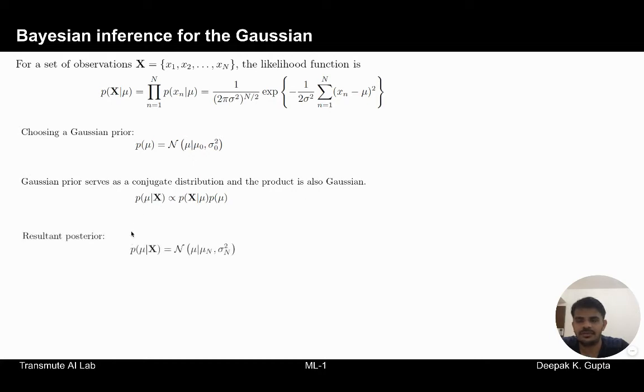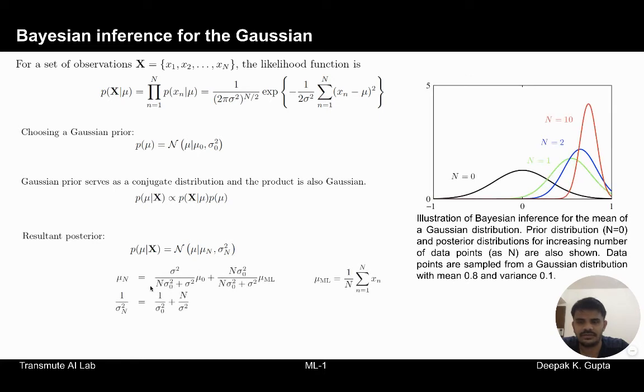If we solve for the expression, the posterior distribution can be expressed with mu n and sigma n square, and it results in an expression of this form. So what we have is mu n and 1 over sigma n square, which we can denote with this.